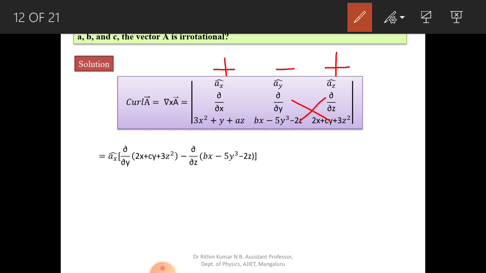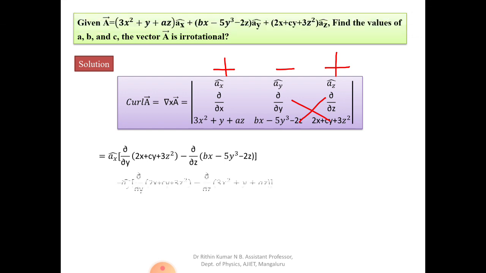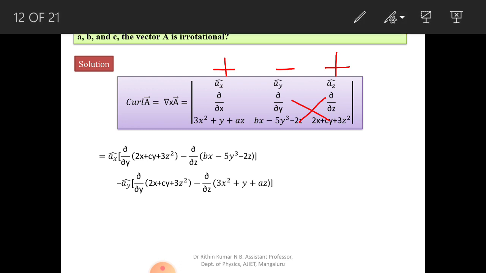So ax into del by del y of minus that, that is bx by 5y cubed, and next again similarly ay, you can see ay, this one. So these are the two things. So del by del x of this into this one, and similarly del by del z of this into this one, you have to do and you have to solve.